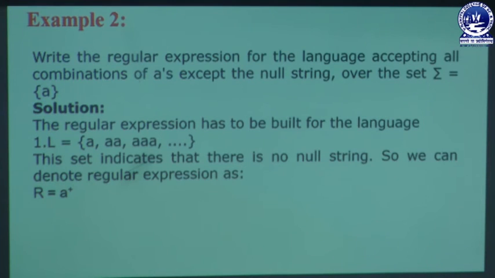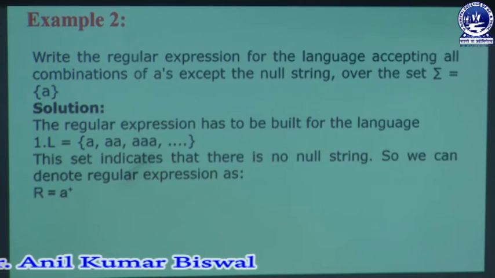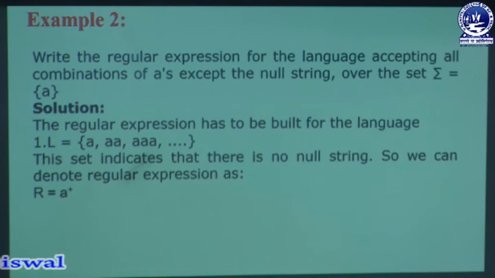Whenever an expression or language never contains any zero occurrence or null string, at that moment we can create the expression in the form of A plus. A plus is a regular expression which does not contain any null part, meaning there is no zero occurrence in that plus. Plus is another type of closure property. By using this plus we never get zero occurrences; we must have one or more than one occurrence.